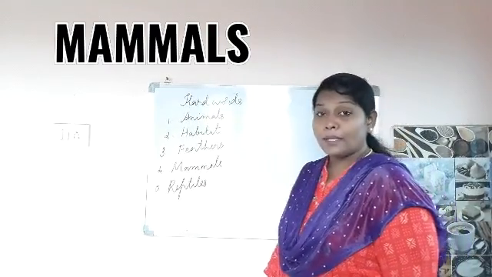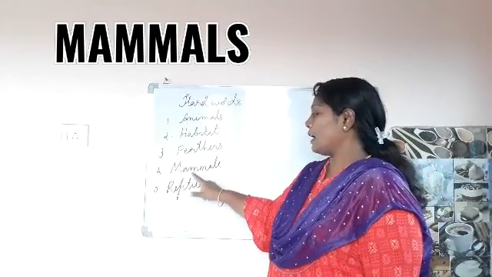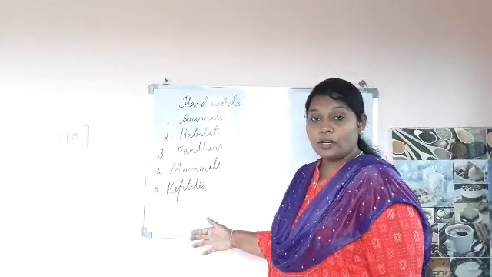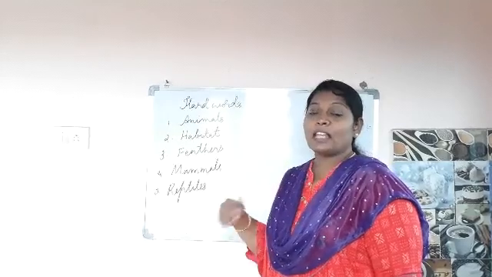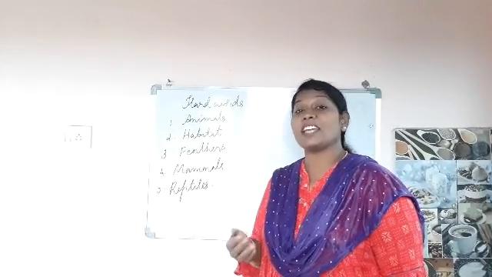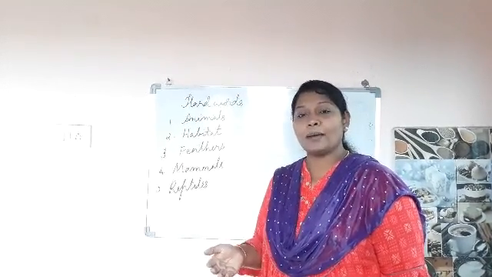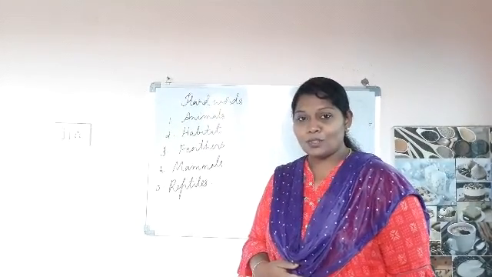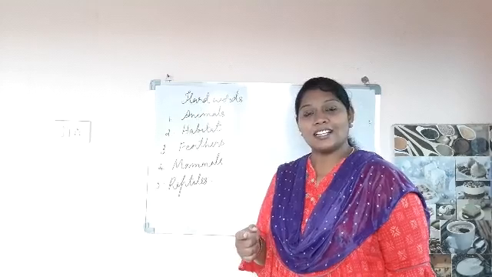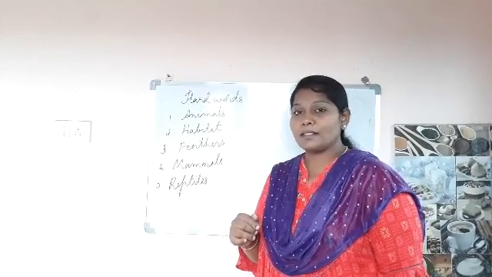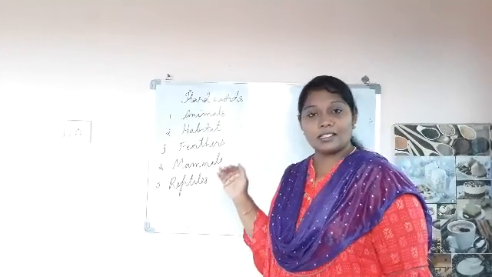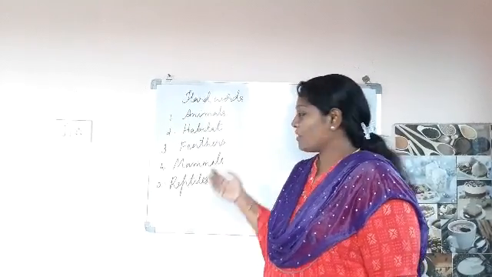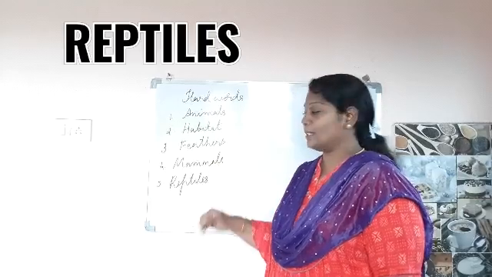M-A-M-M-A-L-S. Mammals. See, children, mammals are nothing but the animals which give rise to their young ones and they can feed them with their own milk. For example, we have seen the animals with fur and skin. Such animals are called mammals. So the mammals contain fur or skin. Okay, they give birth to their young ones and they feed them with their own milk.